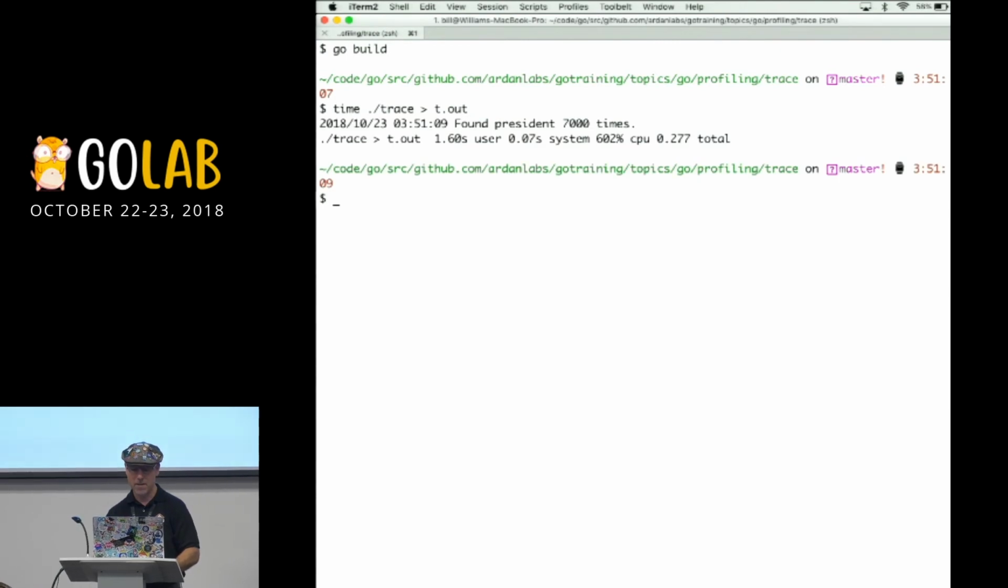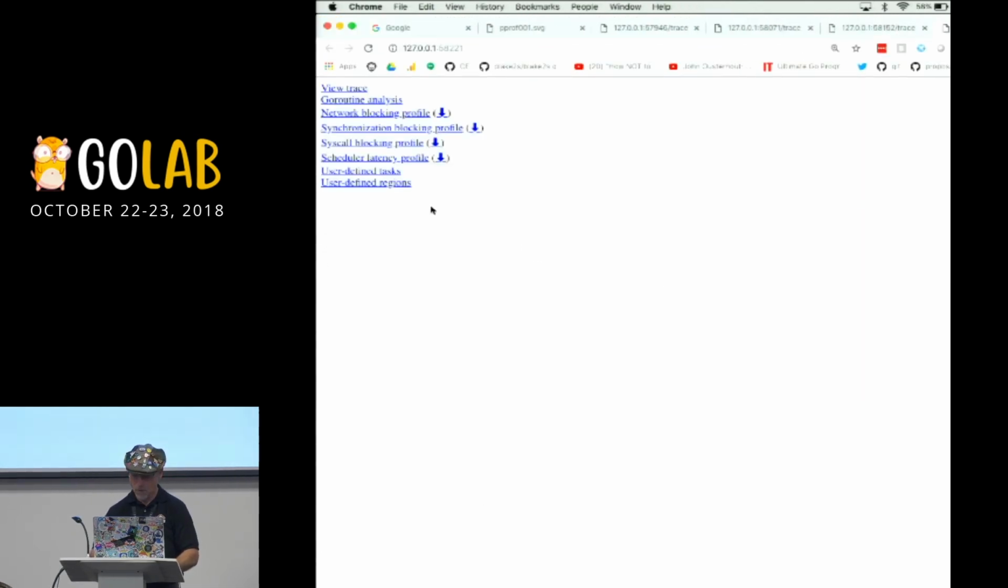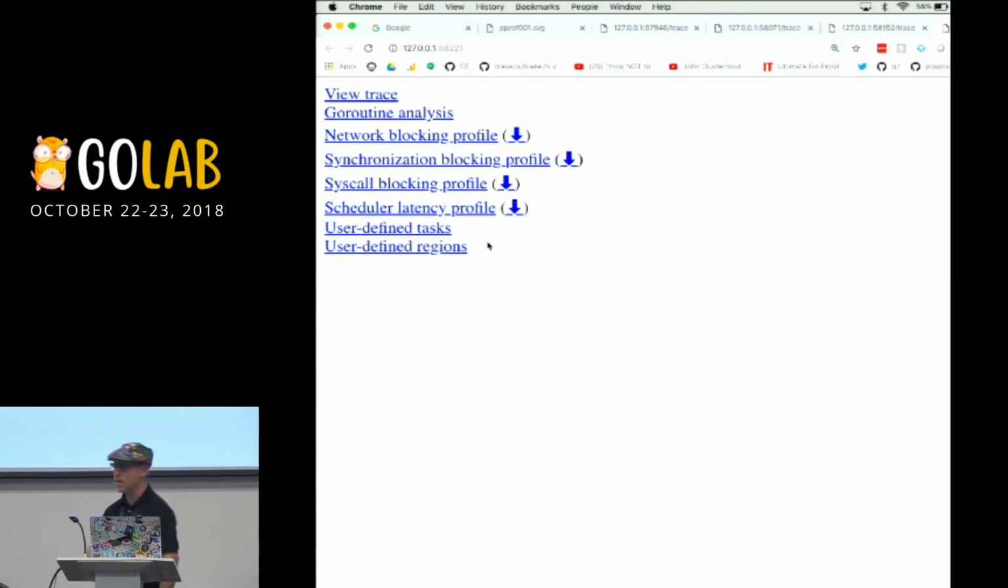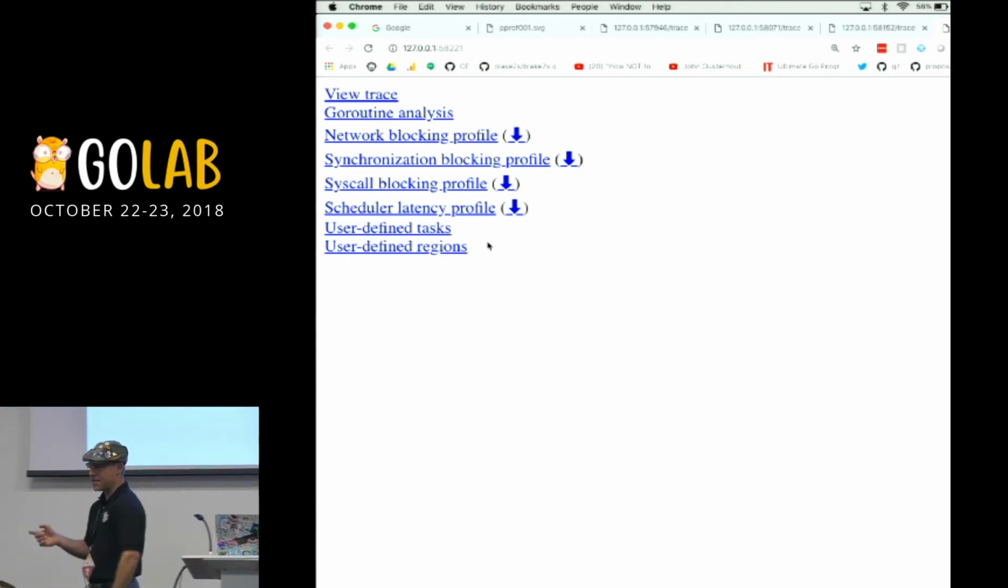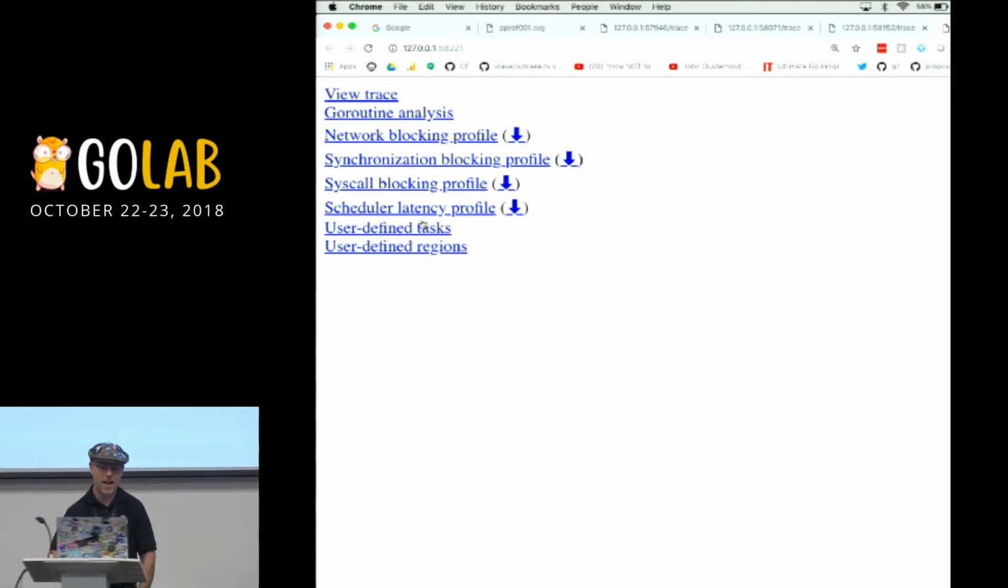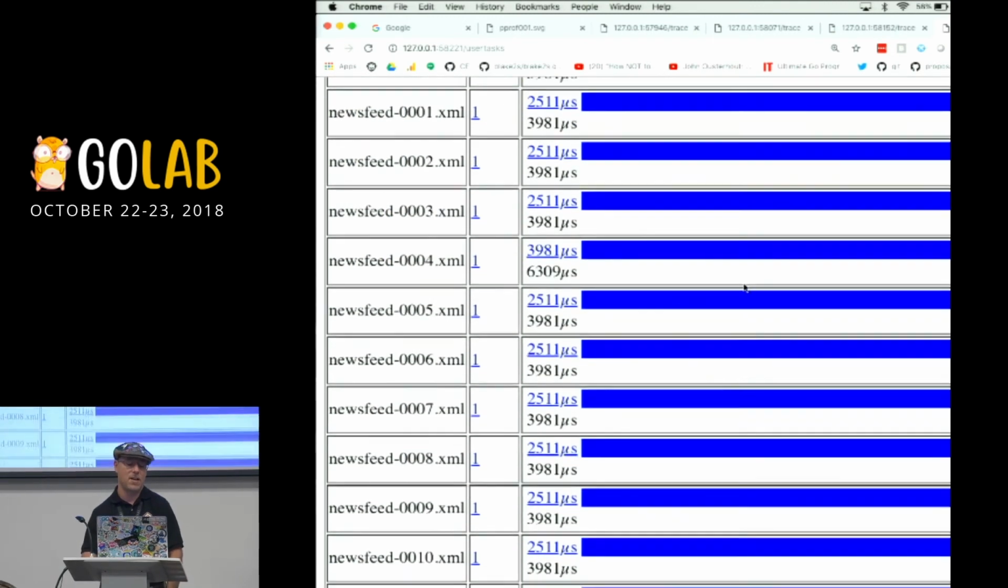Beautiful. Still 7,000 times. You see our performance really didn't even degrade. Oh, now we've got to run this. Go tool trace t.out. Boom. There we are. Now, if you notice, I've got two links at the bottom. User-defined tasks. So let's click on user-defined tasks. And now, what do you see?